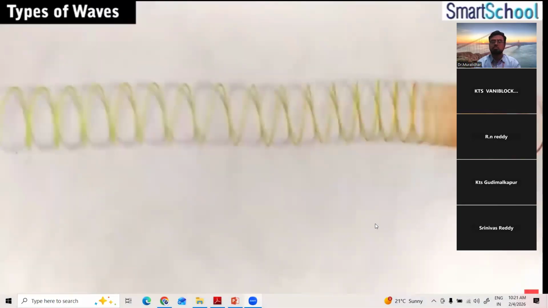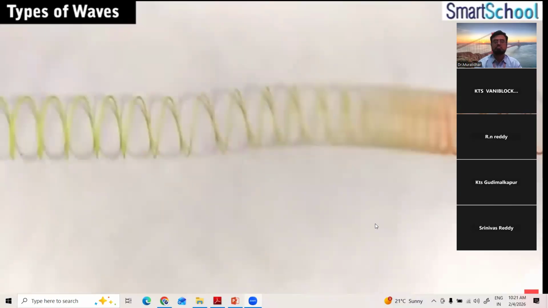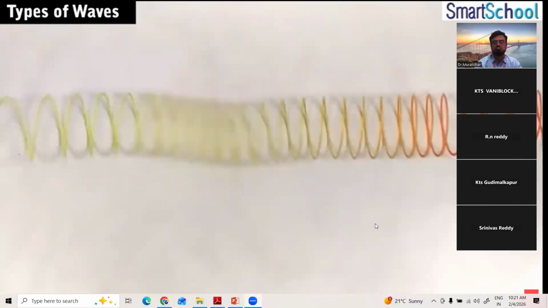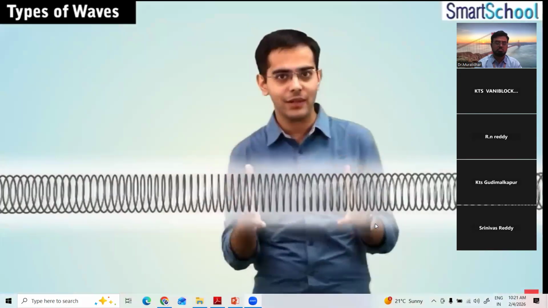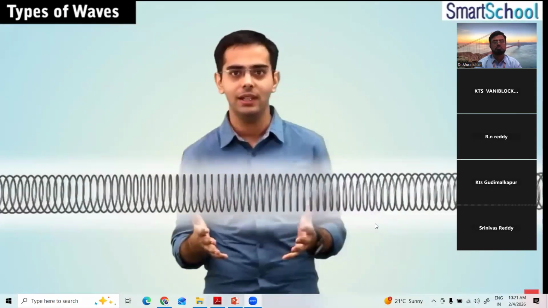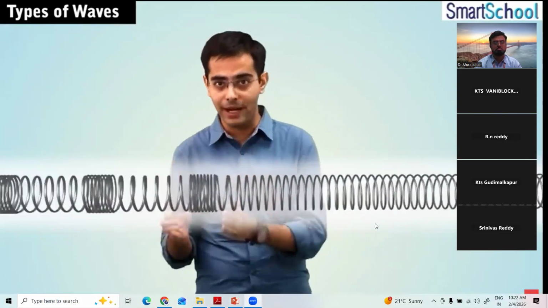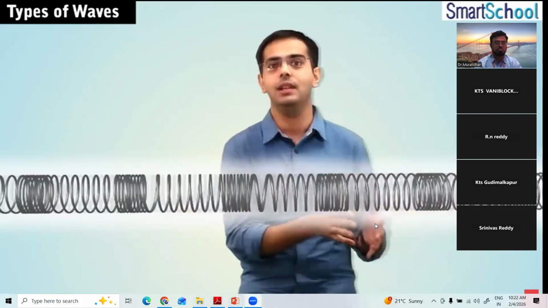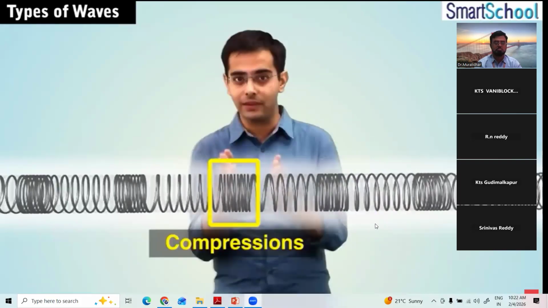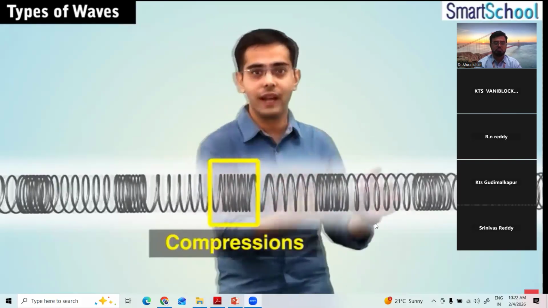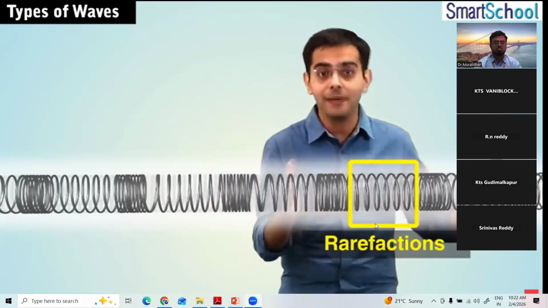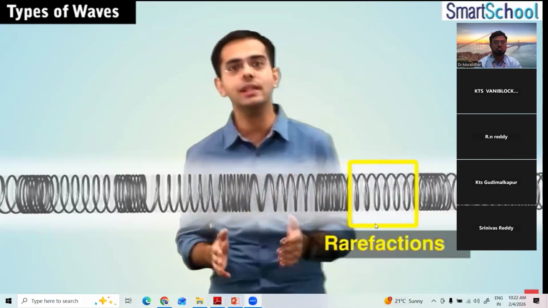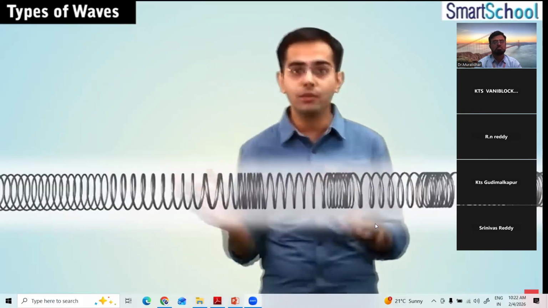Now if I push the slinky forward and backward continuously, then what do you see? It's another interesting thing that we observe. You see here a series of compressions followed by rarefactions, compressions and rarefactions, where the compressions are the regions where the rings are crowded together and rarefactions are the regions where the rings are far apart. So compression and rarefaction both move forward.